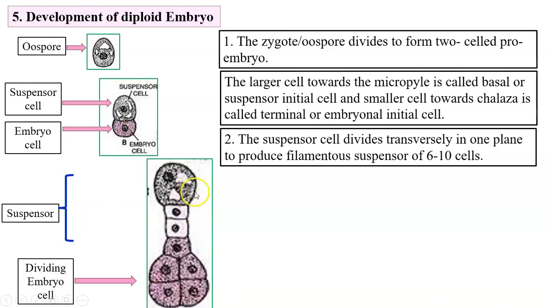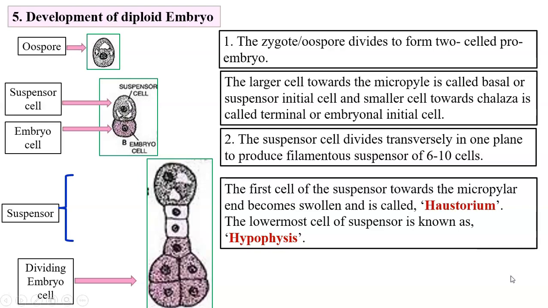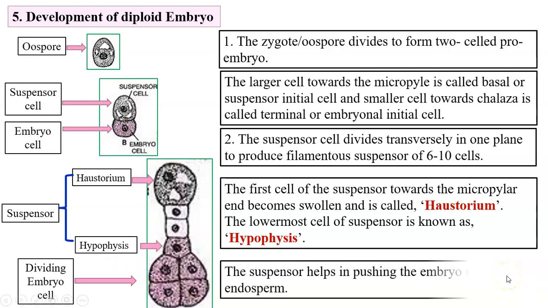The uppermost cell of this suspensor towards the micropylar end is called haustorium, whereas the lowermost cell towards the embryonal cell is called hypophysis. The suspensor helps in pushing the embryo in the endosperm for the purpose of nourishment. So here we have seen what happens to the suspensor cell. Next we will see what happens to the embryonal cell.